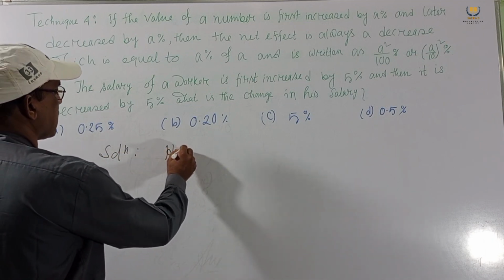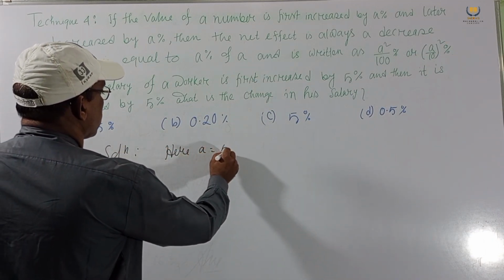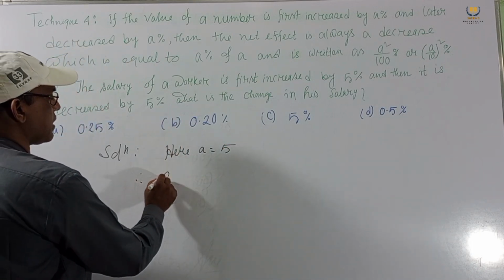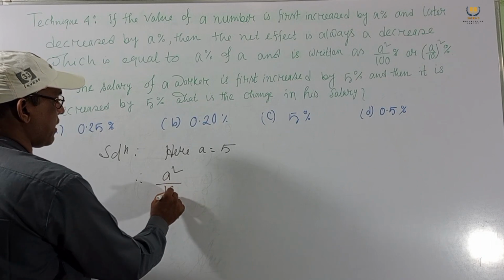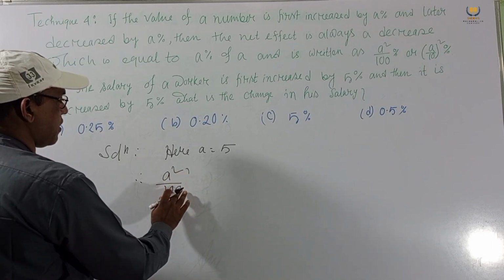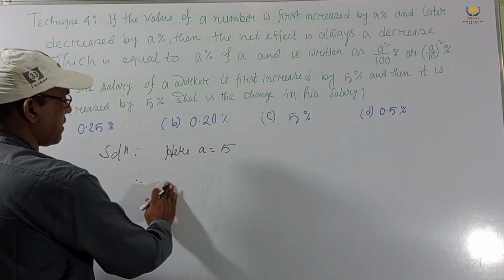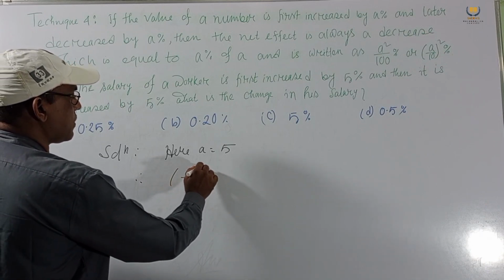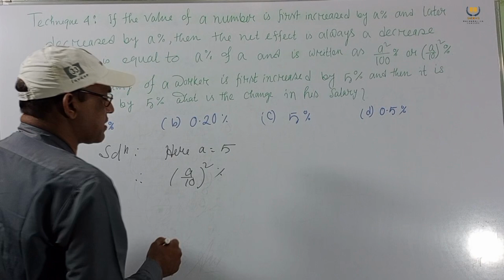Here a equal to 5. Therefore (a by 10) whole square percent.